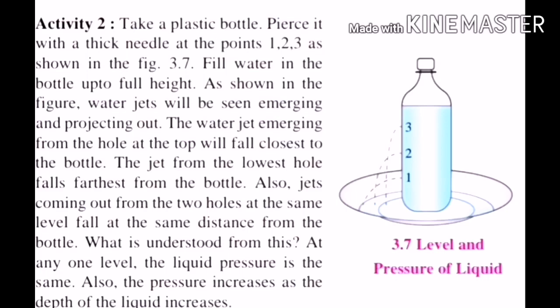The water jet emerging from the hole at the top will fall closest to the bottle, and also jets come out from the two holes at the same level. You will see that water starts throwing out of these three holes.